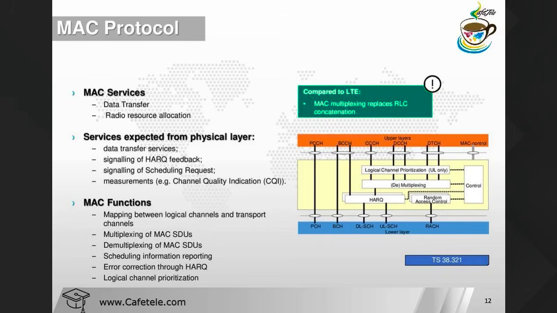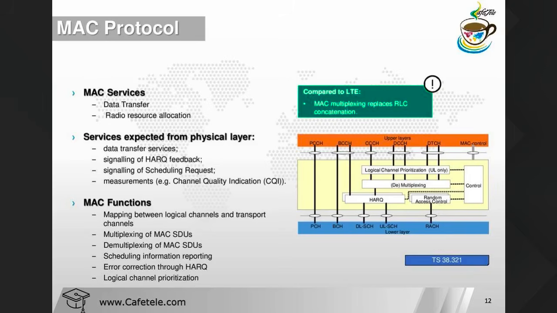Then we have error correction through HARQ and logical channel prioritization. Now apart from that, let me explain. Here 2 things are very important. When you are connected, the physical layer sends a message for the scheduling grant to the MAC actually. So in the MAC 2 things are important. One is HARQ, another one is random access procedure. So random access procedure is very important in MAC.